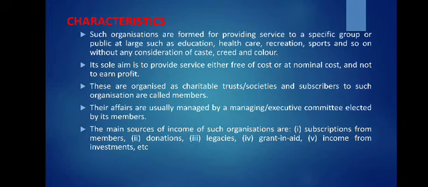Say some person has given his property to a society by writing a will. The property received by the society through the will of the donor comes under the category of legacies. And then grants-in-aid received from the governments, income from investments, etc. So all these are the different sources from which an organization receives income.